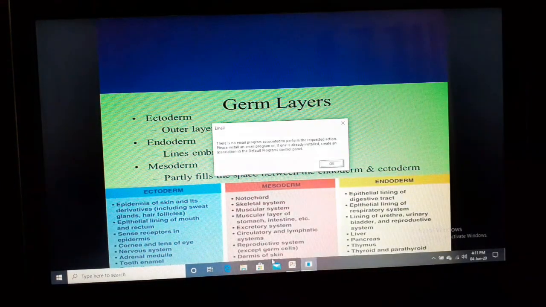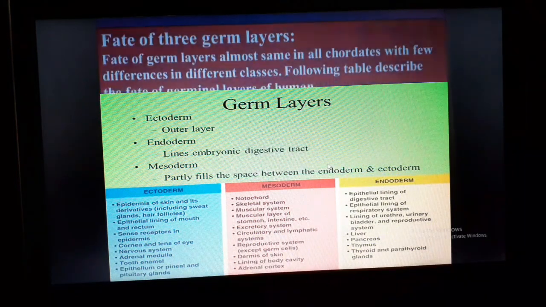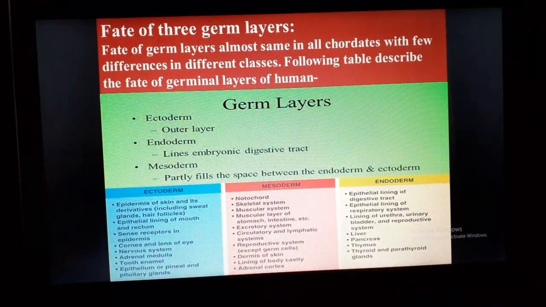The first topic is the germ layers of the human body. The fate of the germ layers is almost the same in all chordates, with few differences in different classes. The following table describes the fate of germ layers of the human body. First of all,